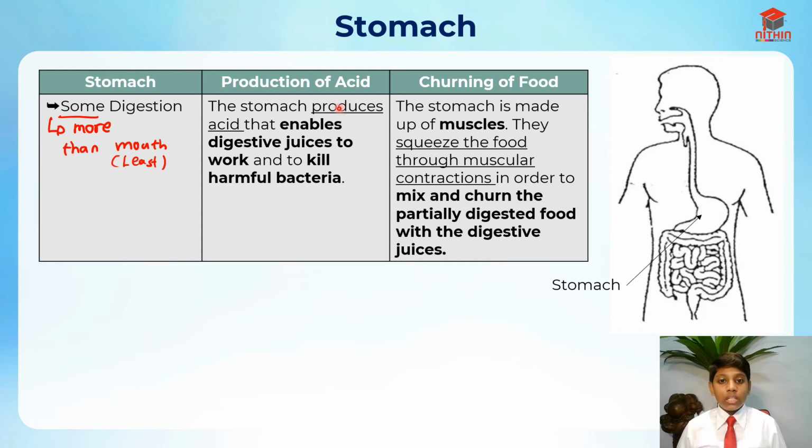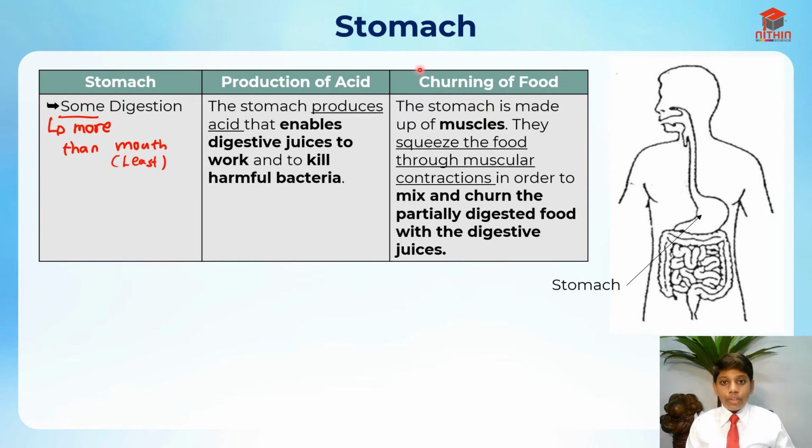The stomach actually does two things. It produces acids and it churns the food. The stomach produces acid, which enables the digestive juices to work, and it will kill all the harmful bacteria in the food so that it does not infect our body. So it allows us to digest our food in the stomach, and it also kills harmful bacteria.